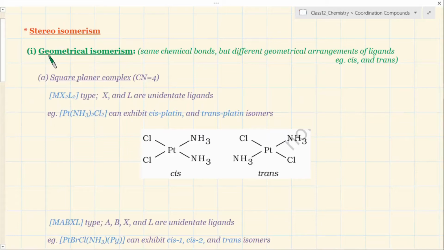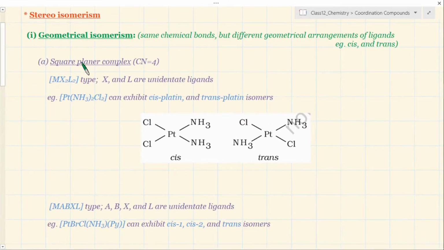When I say geometrical isomerism, I have taken the example of, starting with simple coordination number 4. And in your book, it starts with square planar complexes. Even in square planar complexes, there are categories. There is a category of the type MX2L2, where X and L are, in this abbreviated generalized picture, unidentate ligands. Then you will have cis and trans kinds of isomerism.